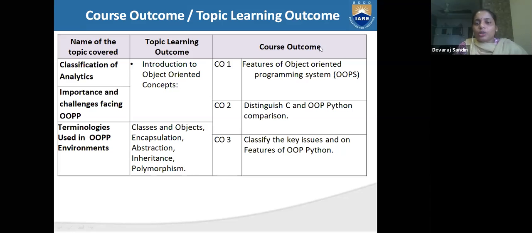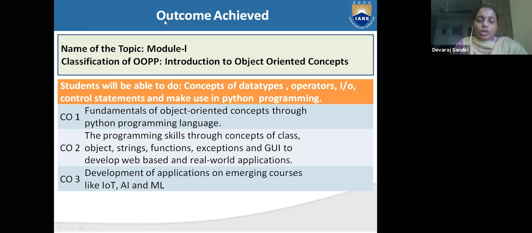What are the course outcomes? Features of object-oriented programming system, distinguish between C and OOPS through Python comparison, classify the key issues and the features of OOPS through Python. What are the outcomes achieved? What is the name of the topic? Module 1. We are going through Module 1.